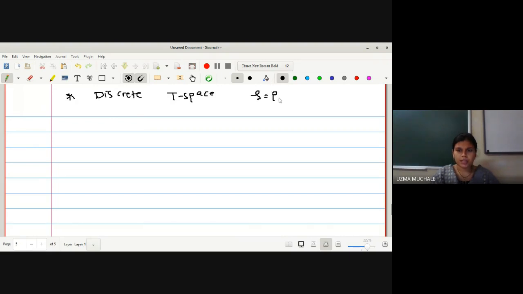What do you mean by discrete topological space? Tau is equal to power set of X, and we have been provided E is any subset of X. Then we have to find out what is a derived set of E in case of a discrete topological space, right? As we don't know what is your capital X, tau is not given to us, X is also not given to us, right? So what we can do in this case to find out the limit points?